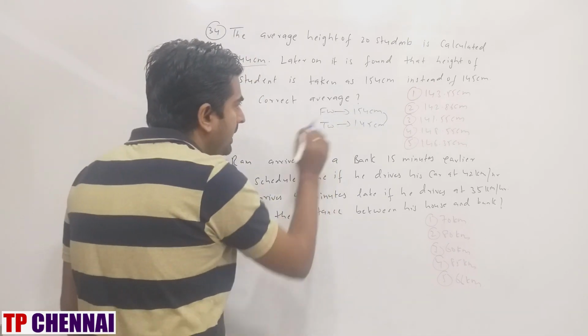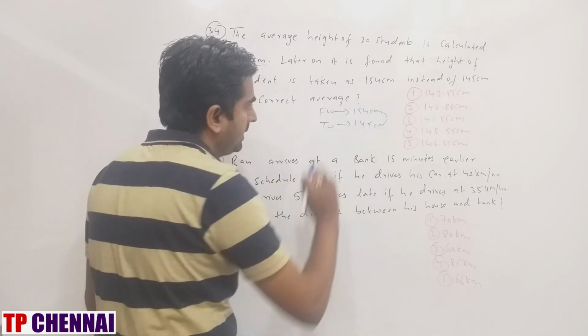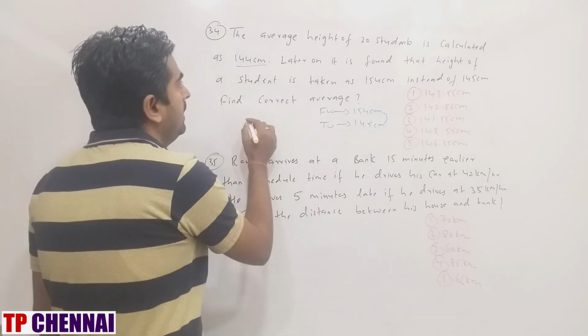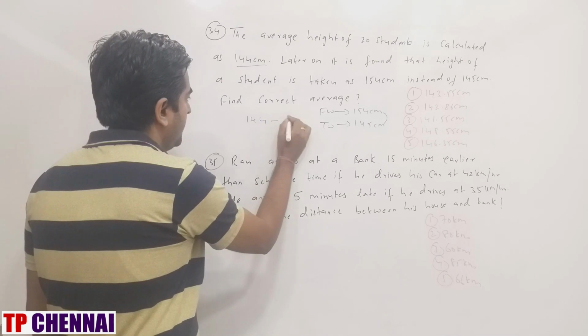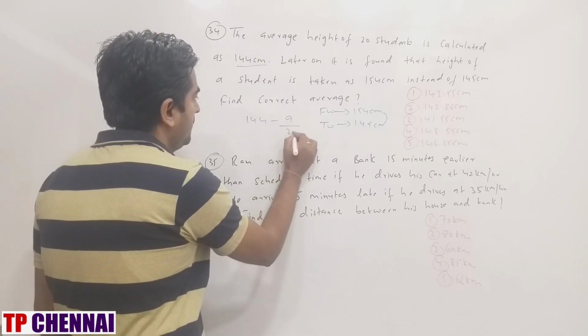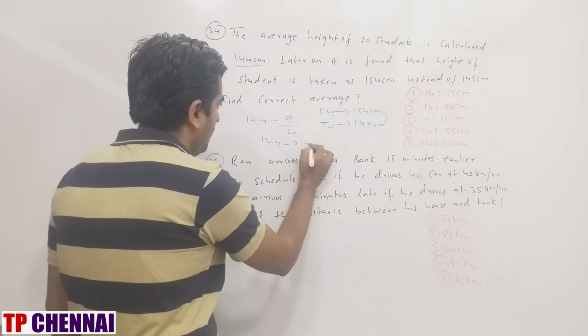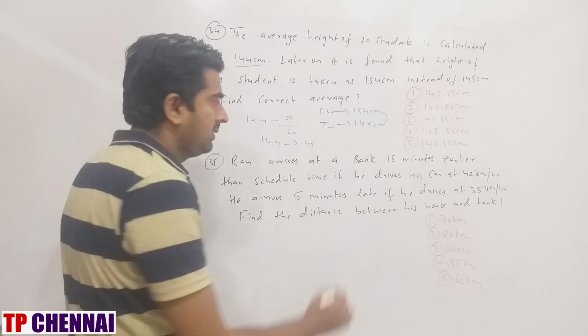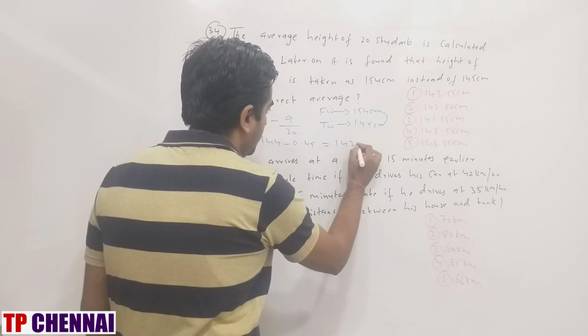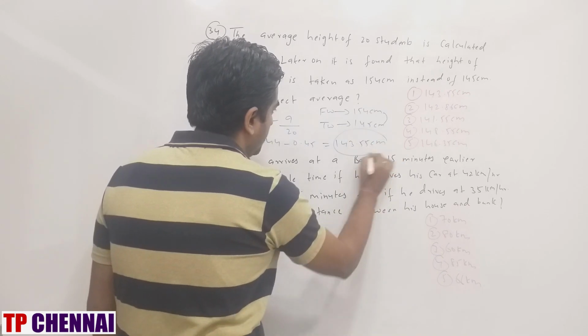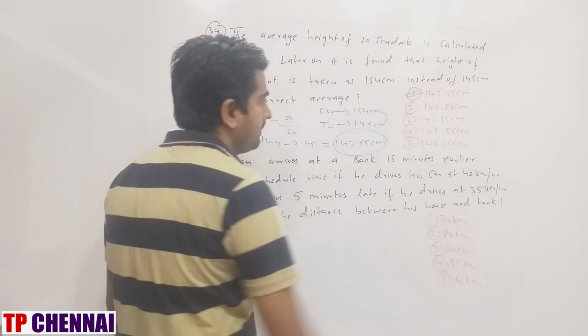So always true value minus false value. So 145 minus 154 is minus 9. So 144 minus 9 divided by the total number of students, 20. So 144 minus 0.45 is 143.55 centimeter, which is the first option.